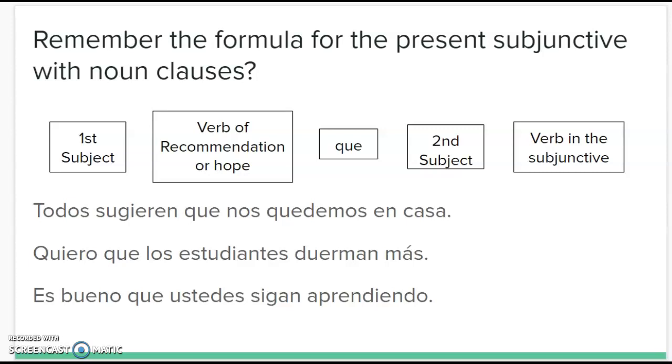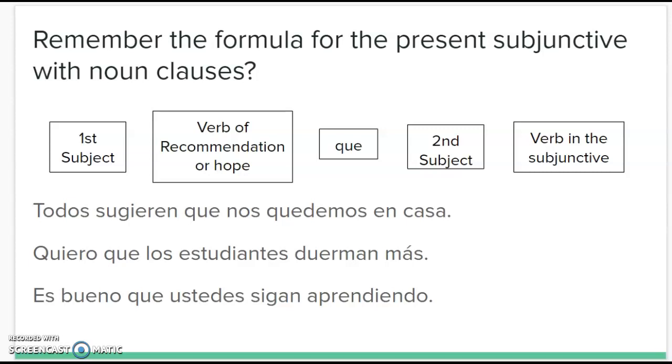So we have two subjects. The first subject and the second subject comes after que. And then the first verb that we see in the sentence is a verb of hope or recommendation. That verb is our indicator verb that we conjugate in the indicative. Then after that verb, we have to have a que. And all of those three things, two subjects, indicator verb, and que, will lead us to conjugate the verb in the subjunctive at the end. Okay, so the second verb will be in the subjunctive. The first verb, the indicator verb, is in the indicative.